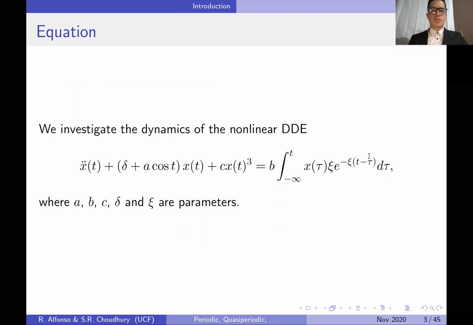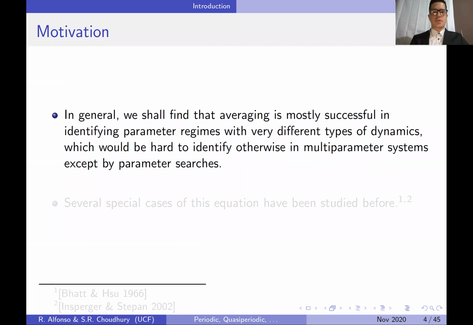Now, to introduce, let's first present the equation we're going to be investigating, which is a nonlinear differential delayed equation. This equation right here, where A, B, C, delta, and chi are parameters. Now, why investigate this equation? In general, we shall find that using averaging is mostly successful in identifying parameter regimes with very different types of dynamics. Those parameter regimes will be hard to identify otherwise in any system that has multiple parameters like ours.